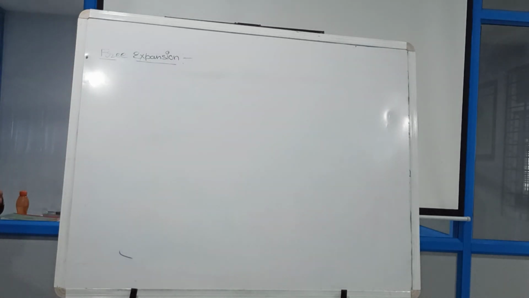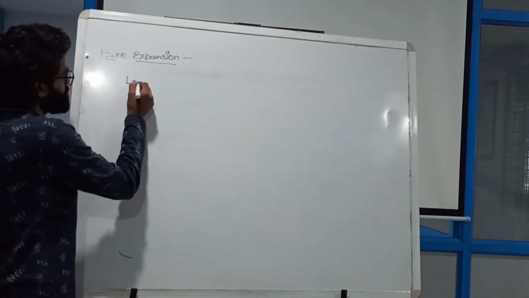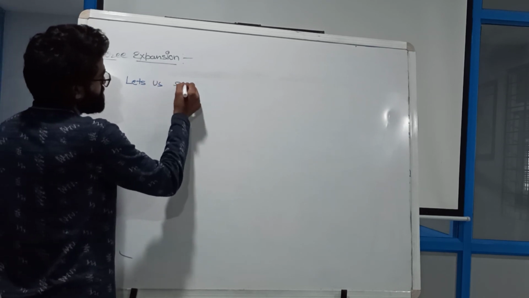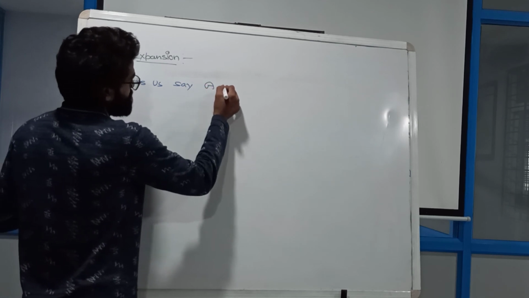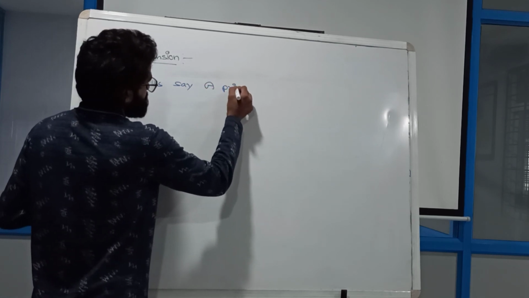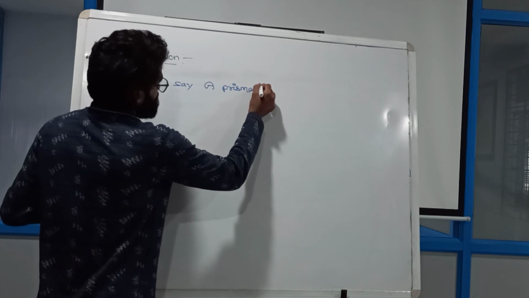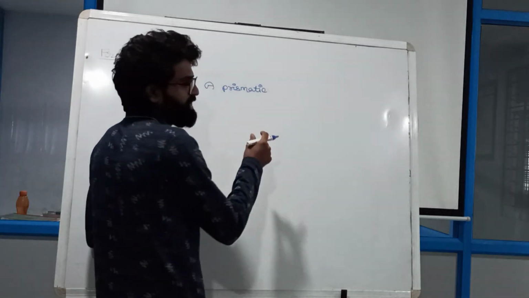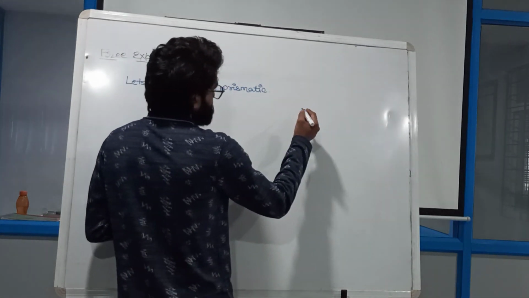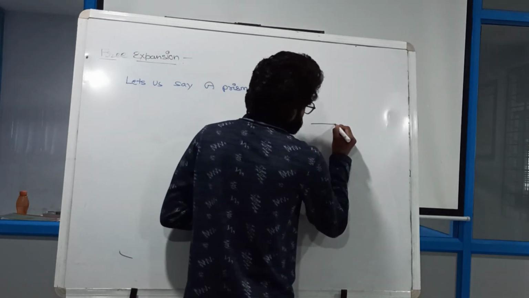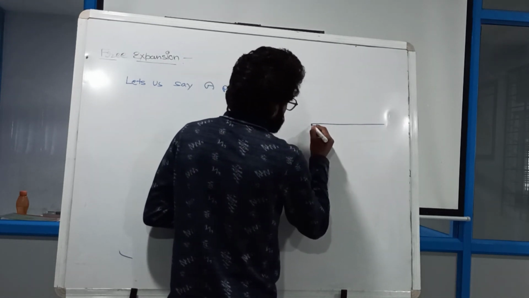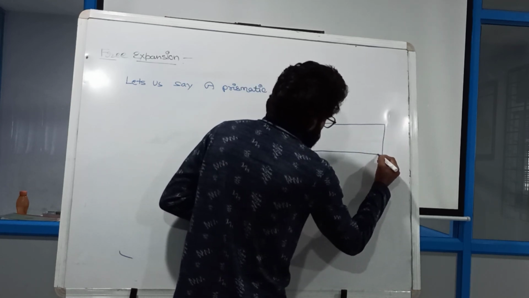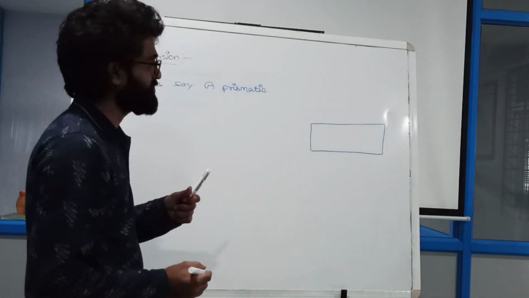Let us say a prismatic bar. We have a prismatic bar, that is a homogeneous bar as well. So we have one prismatic bar.